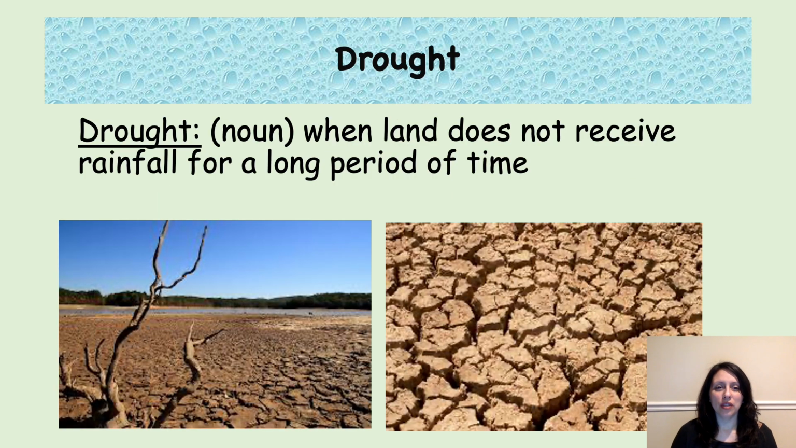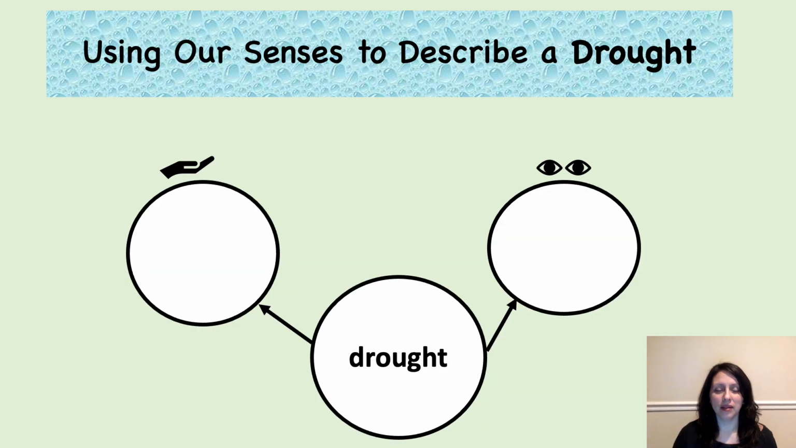Drought. Drought is when land does not receive rainfall for a long period of time. Here are two pictures of what the land may look like during a drought. If you ever experienced a drought, maybe you can answer these questions. What did it feel like? What did it look like?